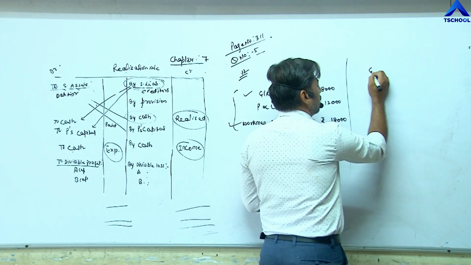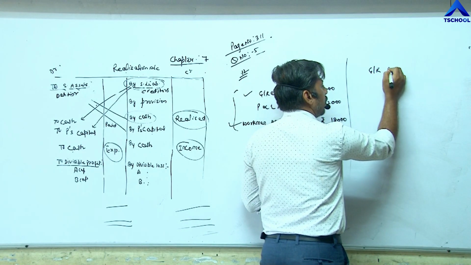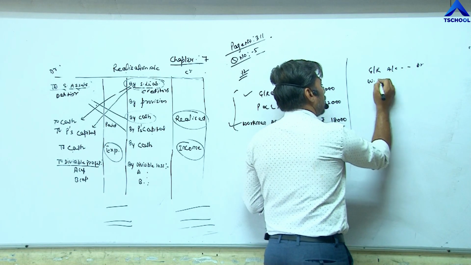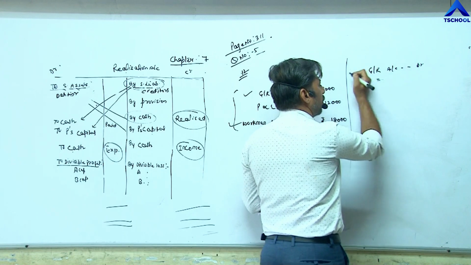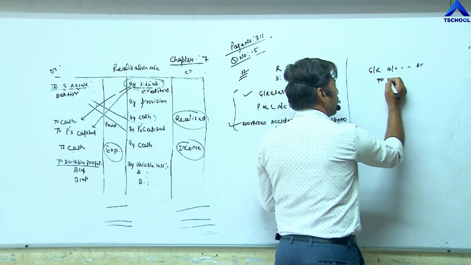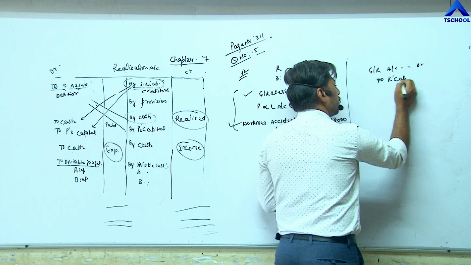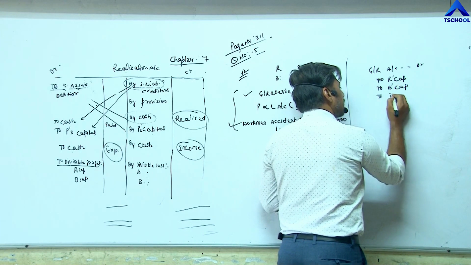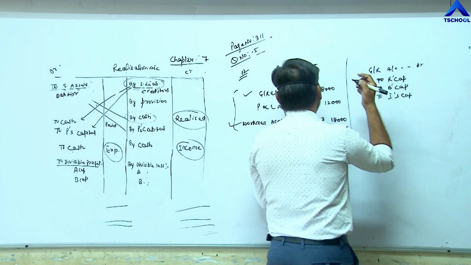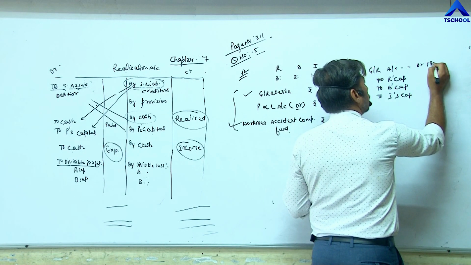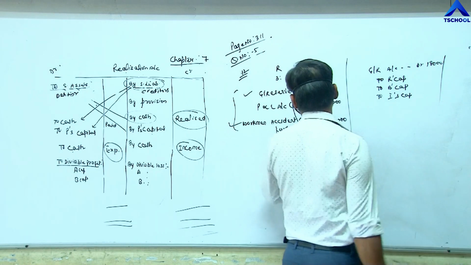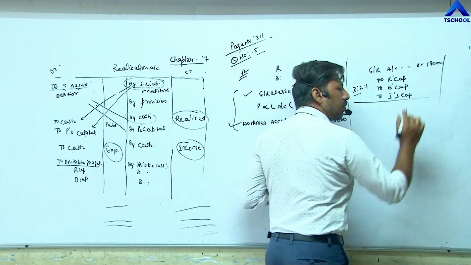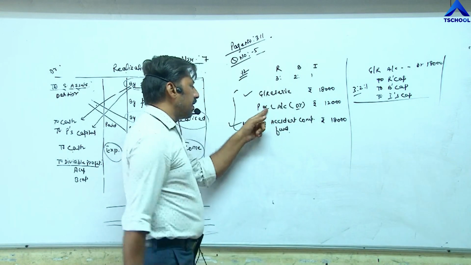So the entry becomes general reserve account debit. Three different points are given, so we are passing three separate entries. To R's capital, to B's capital, to I's capital. General reserve balance is 18,000. Then you have to pass it in their ratio 3:2:1. First entry completed.